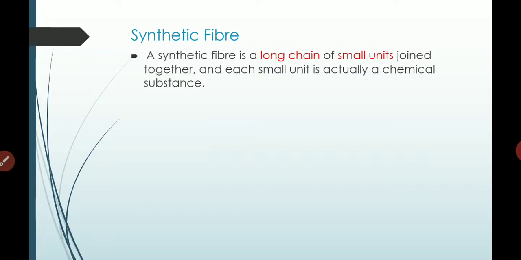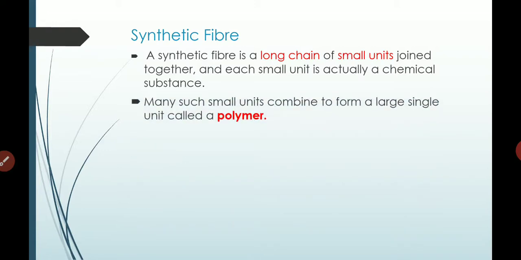Lots of small units are joined together to form a long unit, and every small unit is a chemical substance. Many such small units combine to form a large single unit called a polymer.